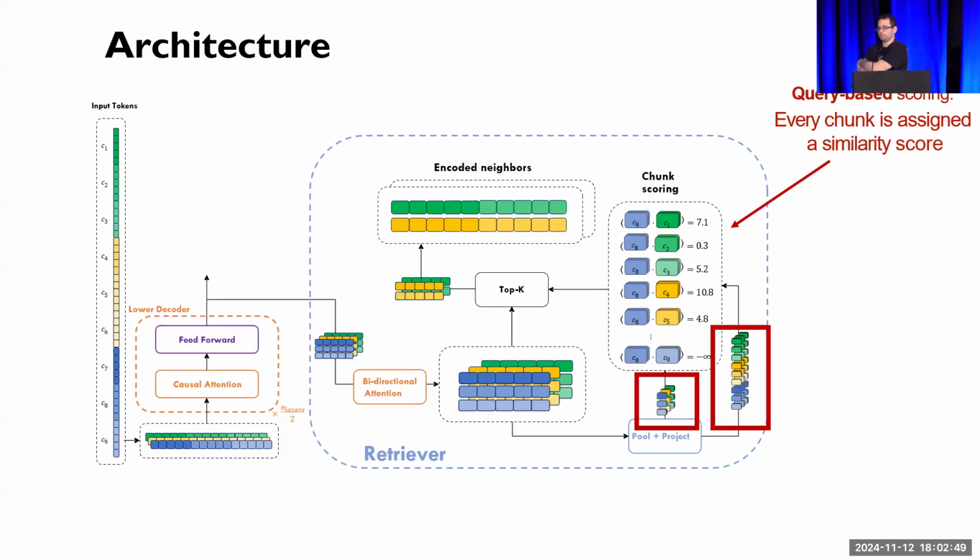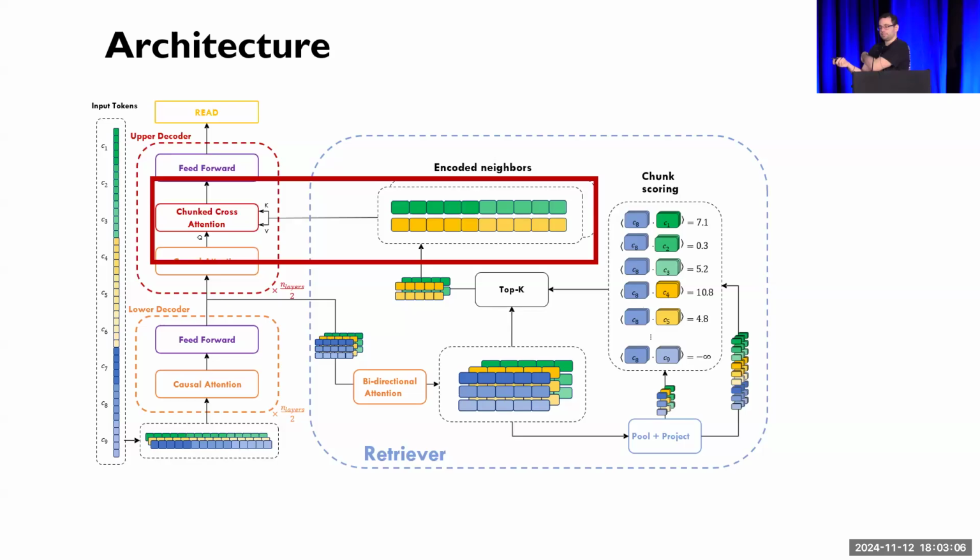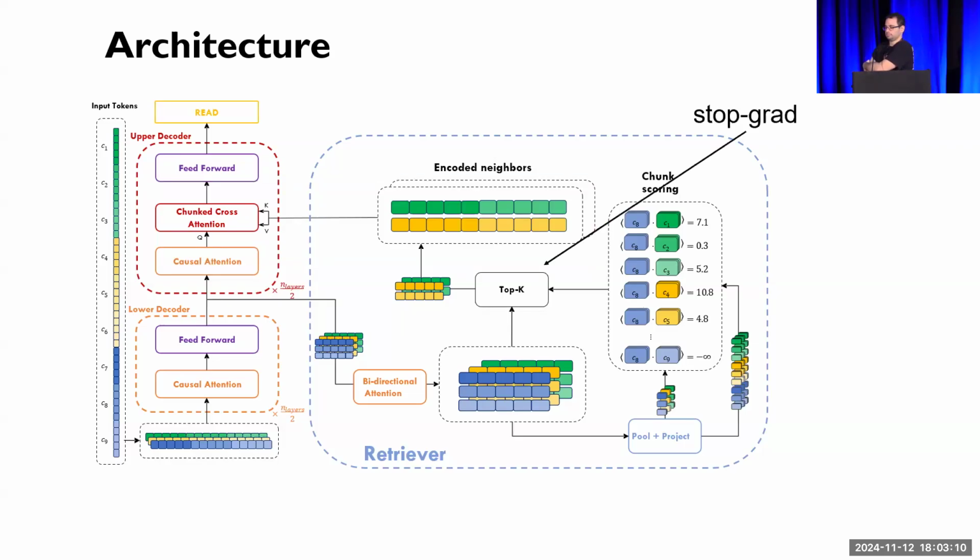And we perform a dot product between the corresponding query and key representations, and we call this dot product the query-based score. During inference, for every query chunk, we retrieve the top k retrievable chunks as neighbors and pass these representations to the chunked cross attention layers in the upper decoder. But top k is non-differentiable, so we have an implicit stop grad operation.